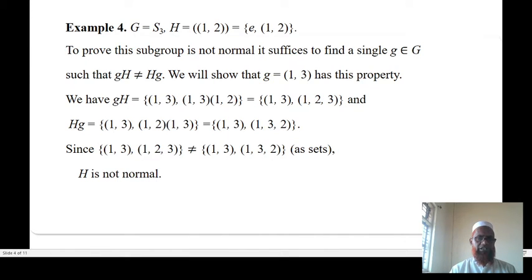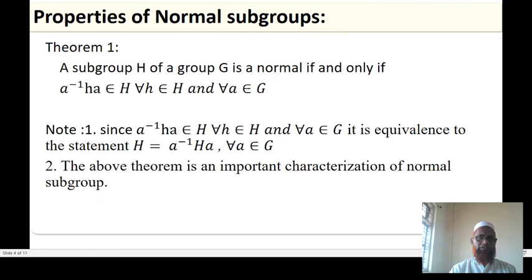Then we have gH equals (1 3){e, (1 2)}, so it is equal to {(1 3), (1 2 3)}. And Hg is {e, (1 2)}(1 3), which is equal to {(1 3), (1 3 2)}. Since {(1 3), (1 2 3)} is not equal to {(1 3), (1 3 2)} as a set, H is not a normal subgroup of G.